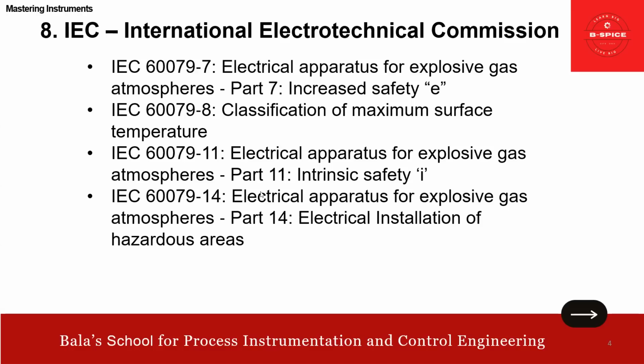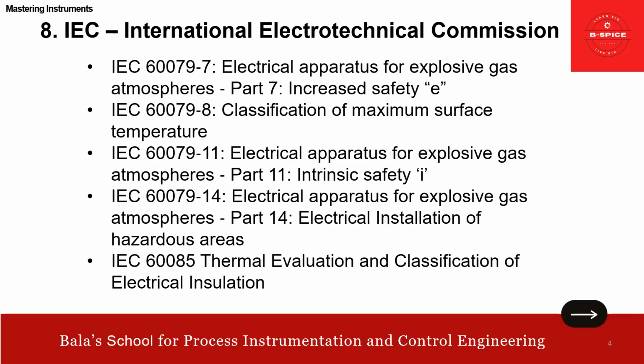Then 60079 part 14 talks about electrical installation in hazardous areas. Remember, friends, 60079 is a common standard meant for electrical apparatus for explosive atmosphere, and under that there are various parts.